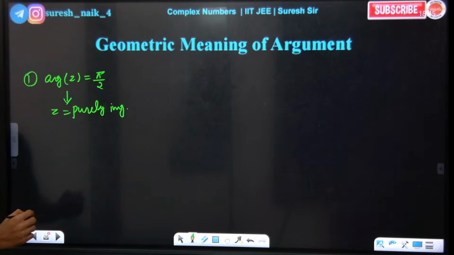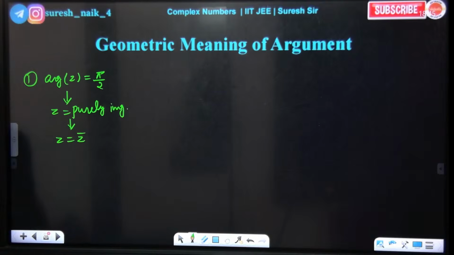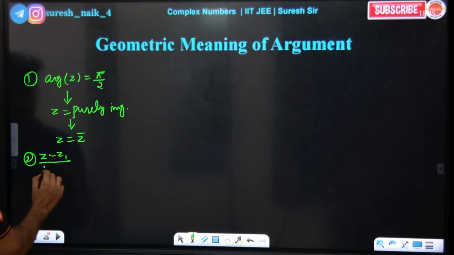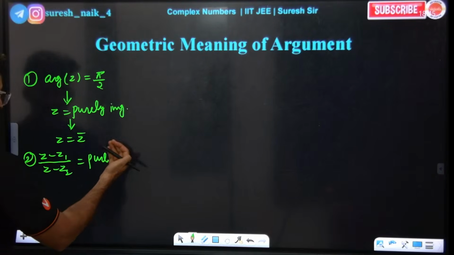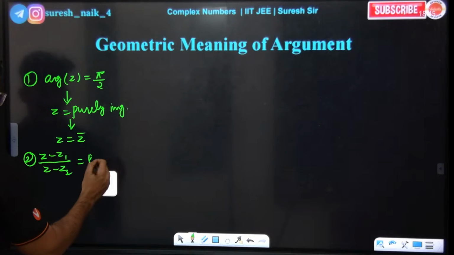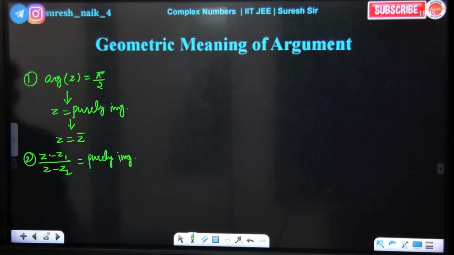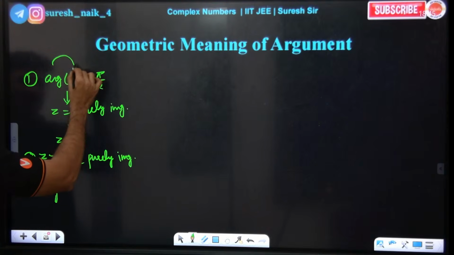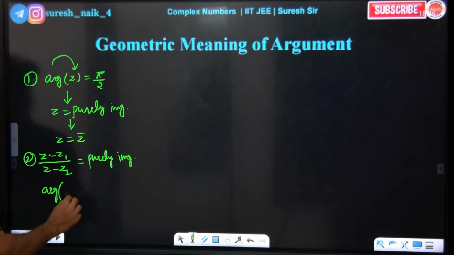Second point: Z minus Z1 by Z minus Z2 is purely imaginary. If this is purely imaginary, the argument of this is going to be 90.